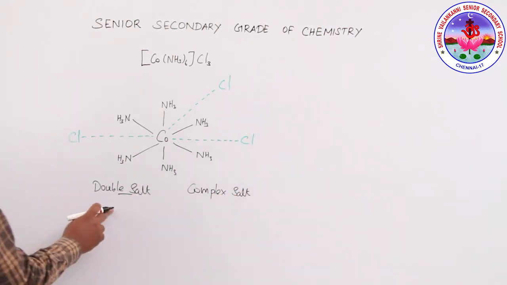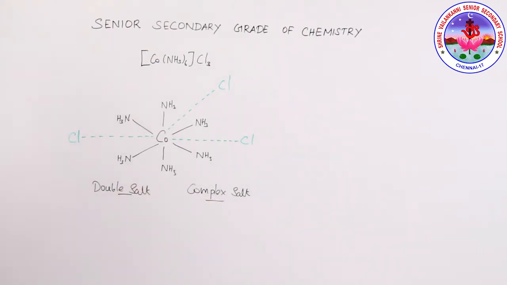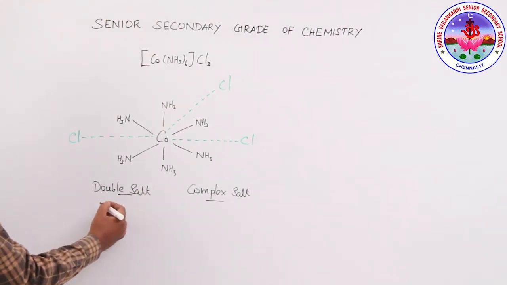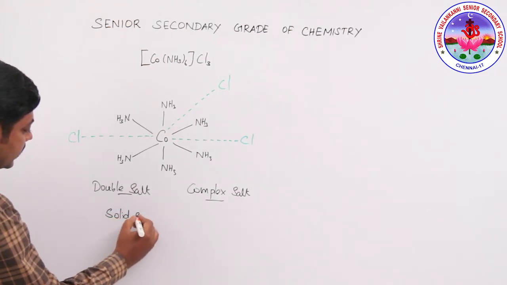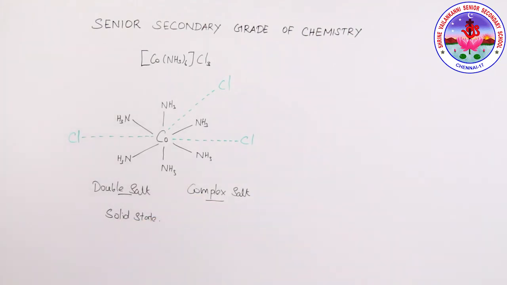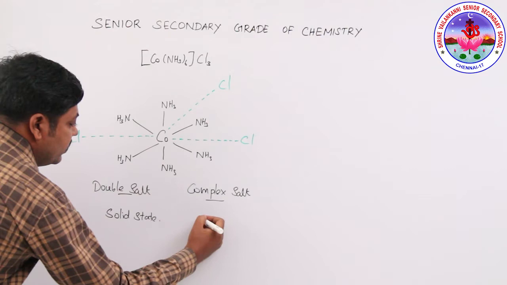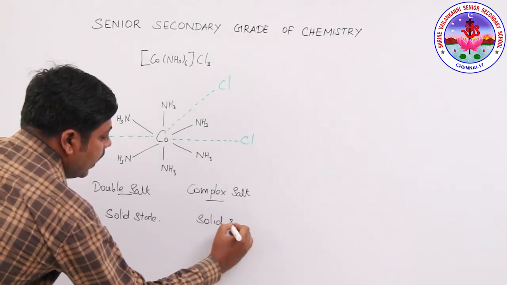The double salt exists only in the solid state. The complex salt exists in the solid as well as the aqueous state.